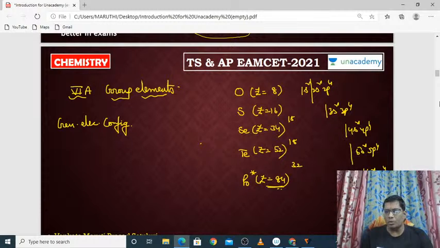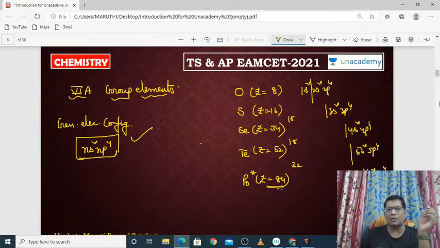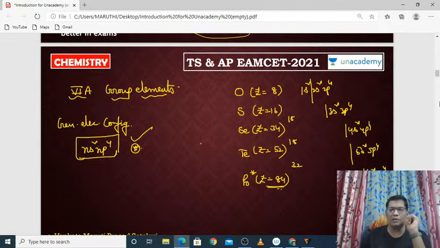So these are all the outermost electronic configurations. If you generalize it, you will get ns2 np4. ns2 np4 is the general outermost electronic configuration for the 6A group elements.